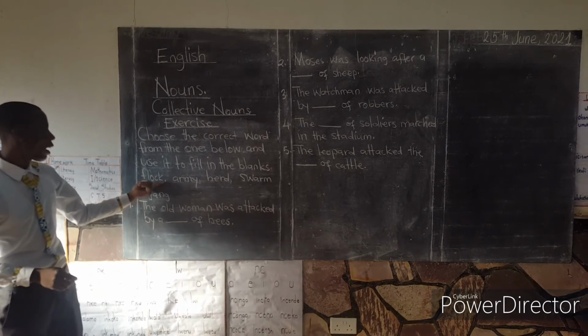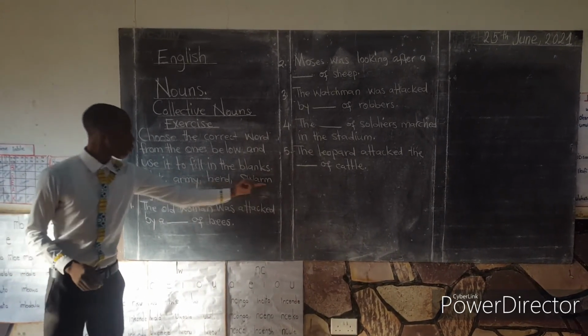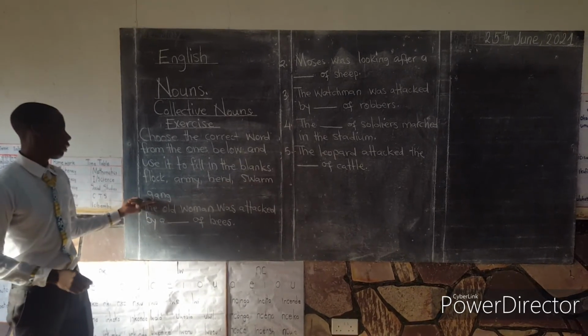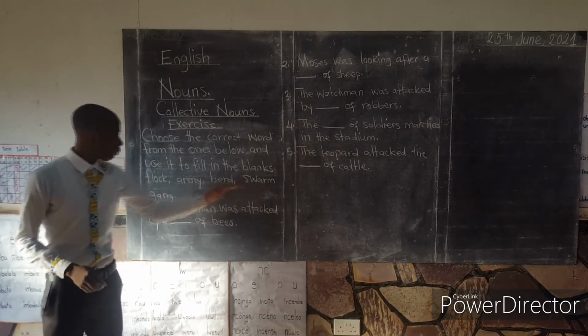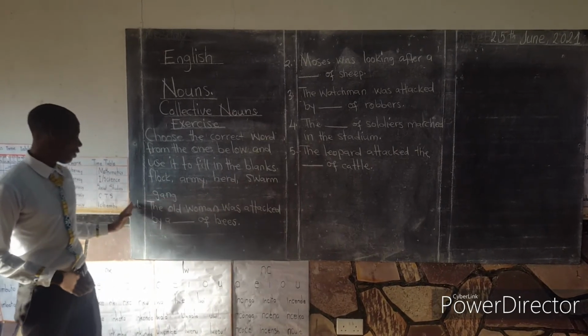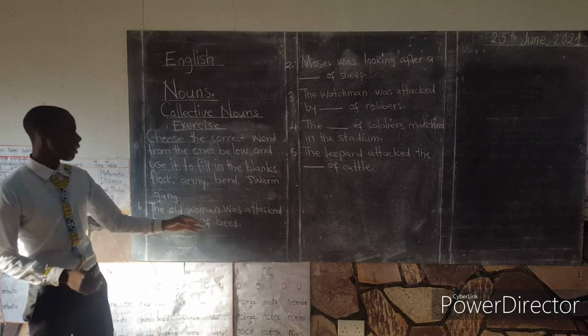So the words are flock, army, head, swarm, and gun. The questions are: Number 1, the old woman was attacked by a blank of bees.